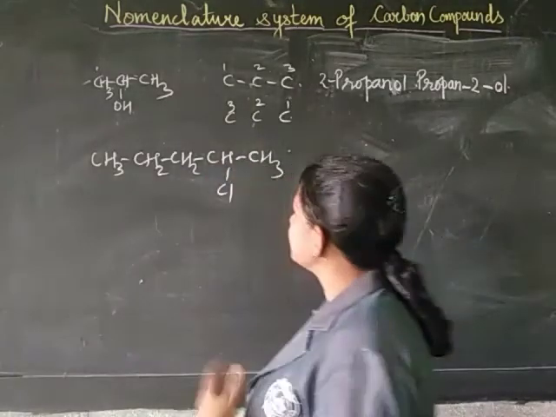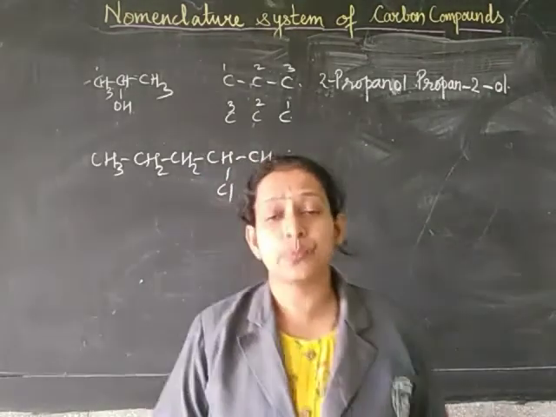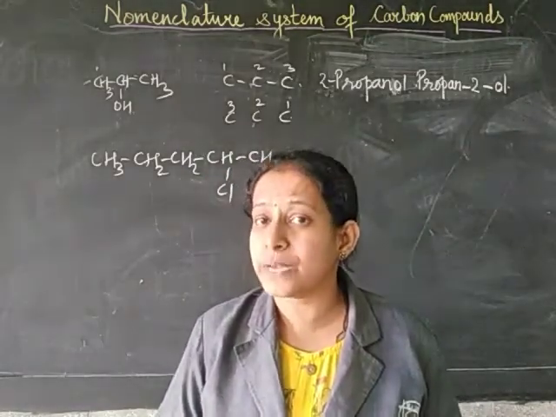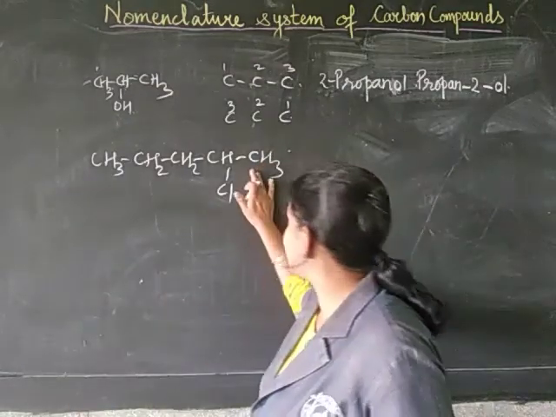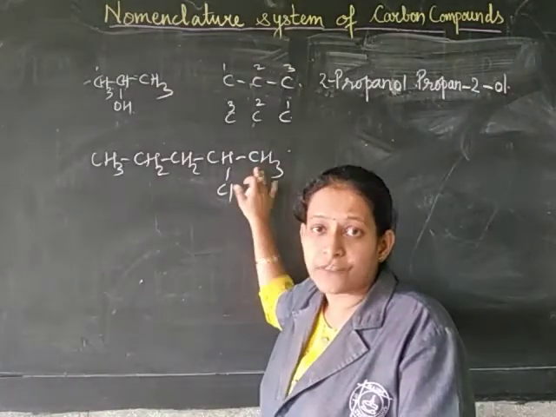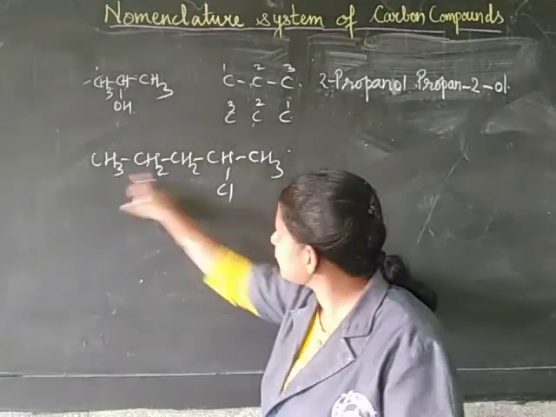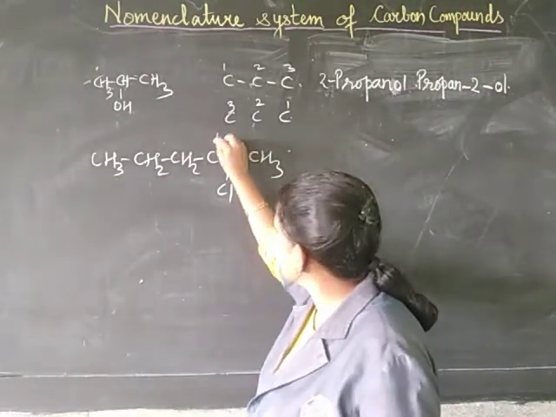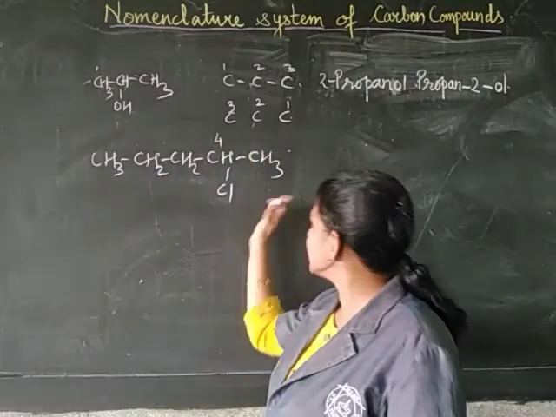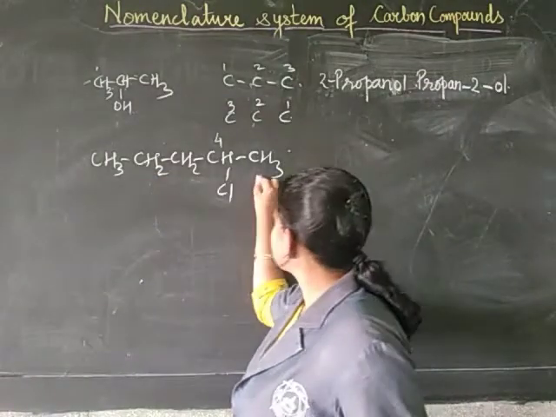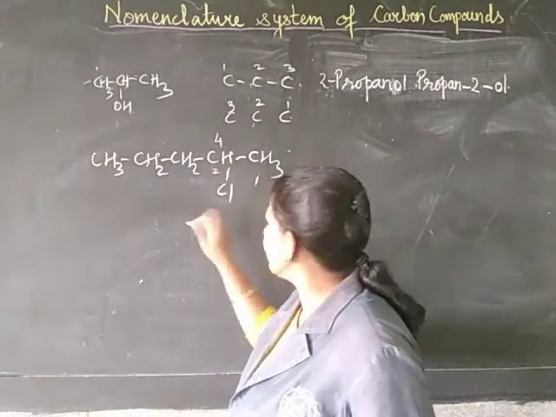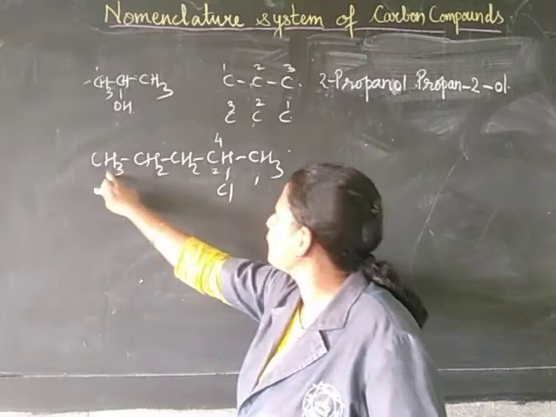As I mentioned to you, wherever the functional group is attached, that nearest carbon you have to number from 1 or 2. Now here, this carbon is getting 4 as the number, whereas from this direction, this carbon is getting the second number, 1, 2, 3, 4, 5.